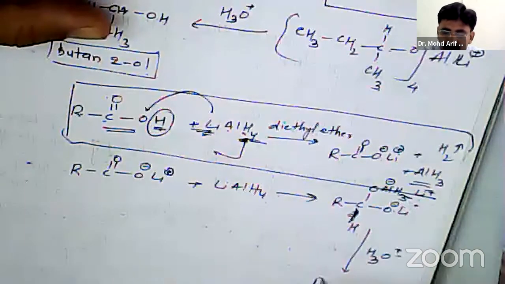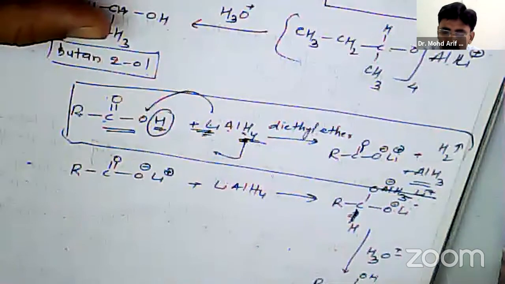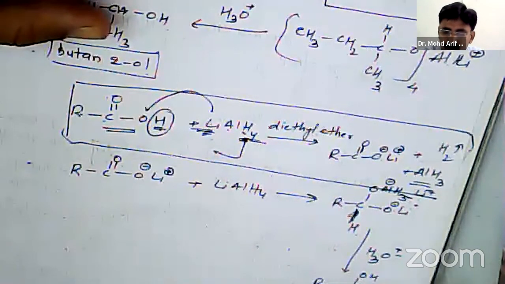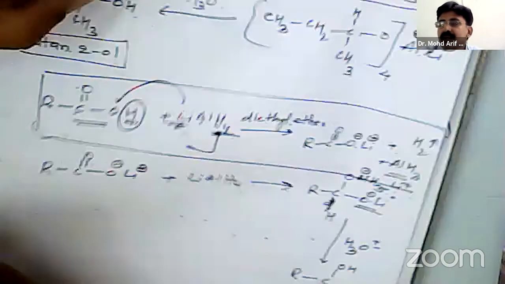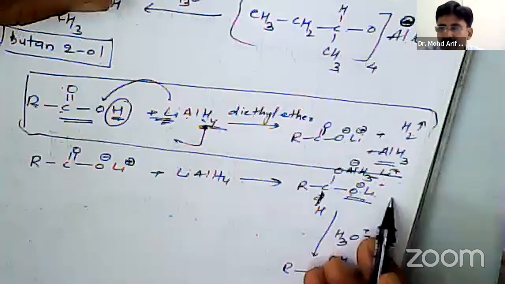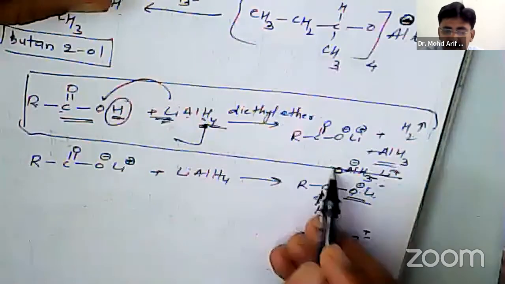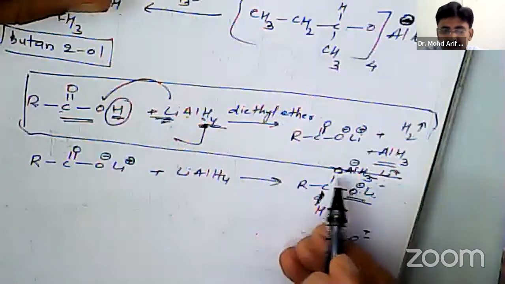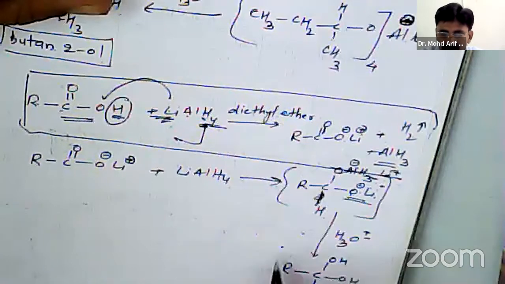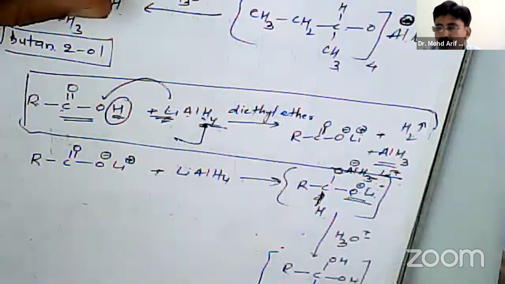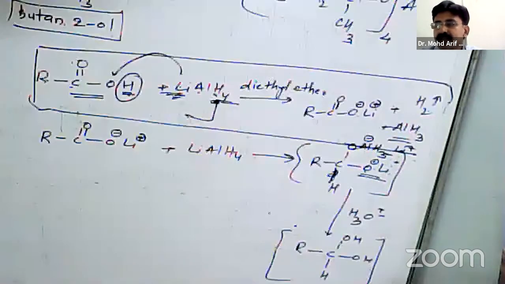So it will form R single bond C single bond OH single bond OH single bond H. It is hydrolyzed into OH group with LiOH. So there is formation of a compound where both the OH groups are on the same carbon,